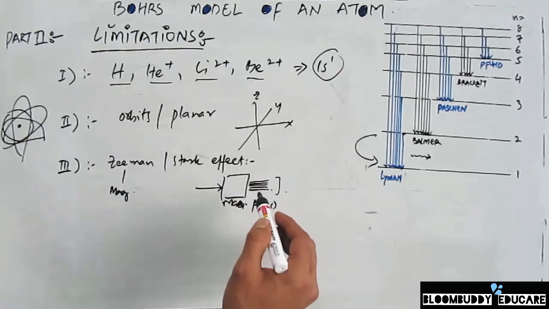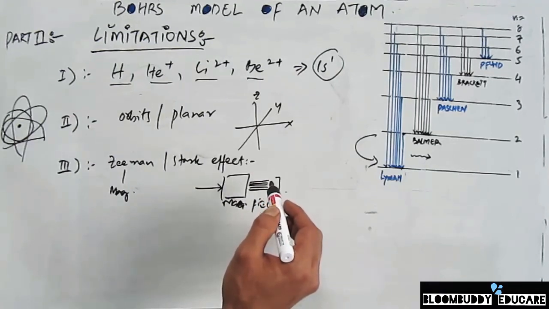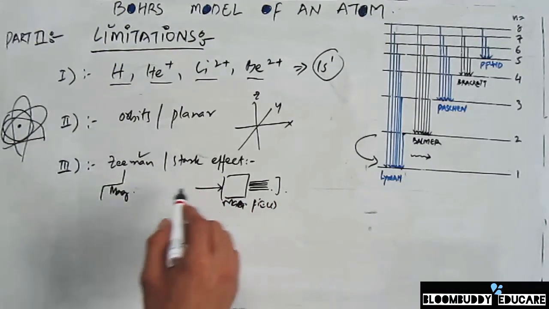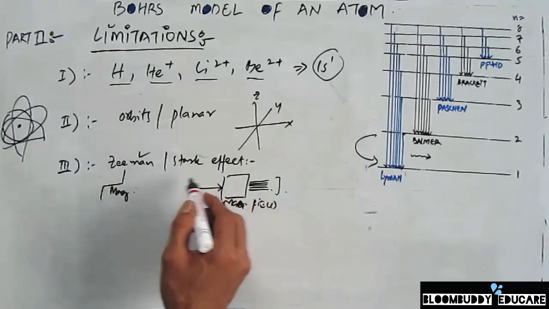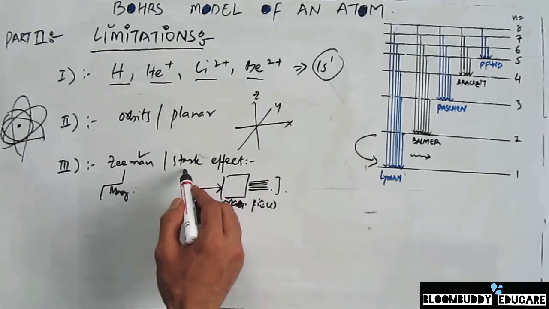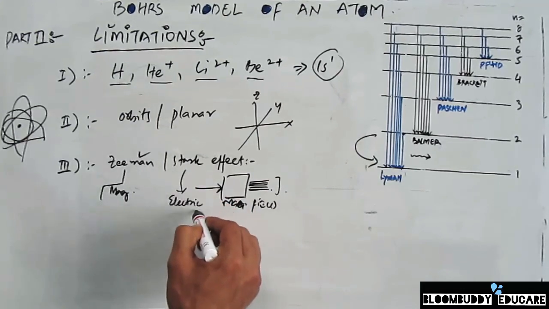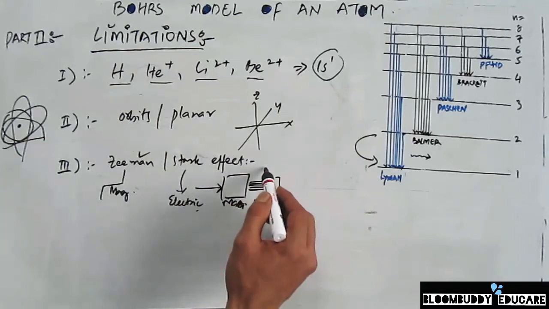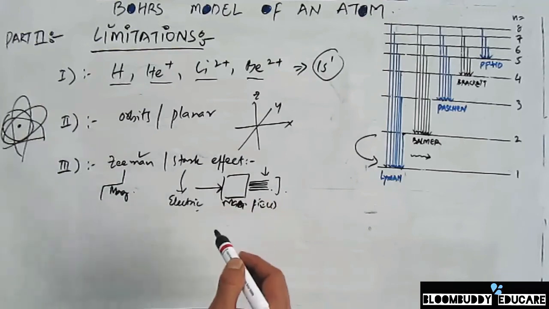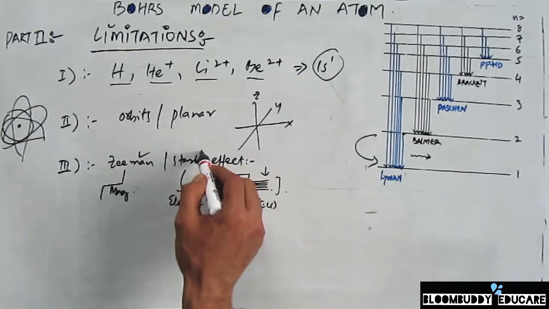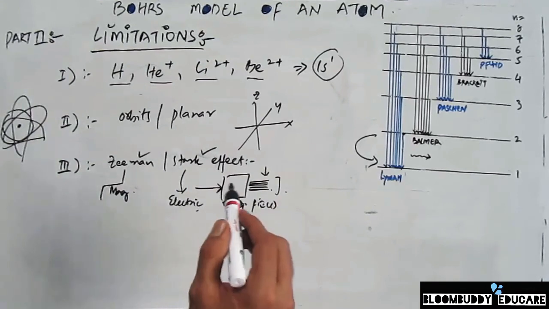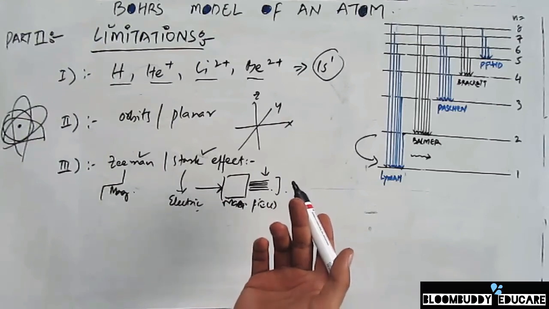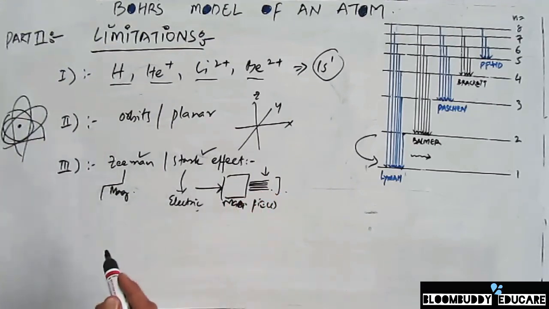The formation of these smaller, finer lines is not explained by Bohr's model of an atom, and this was first discovered by Zeeman. So the Zeeman effect is not explained by Bohr's model. In a similar manner, if these spectral lines are put under an electric field and observed under the microscope, you will see that they are again divided into small, finer lines, which was discovered by Stark. Bohr's model of atom is also unable to explain why these effects happen.